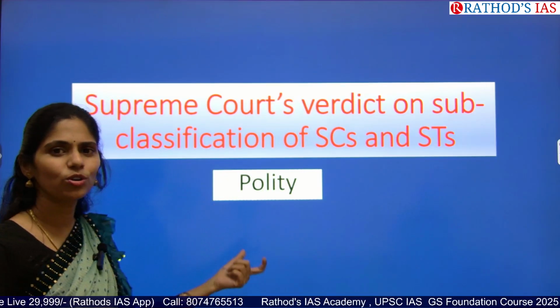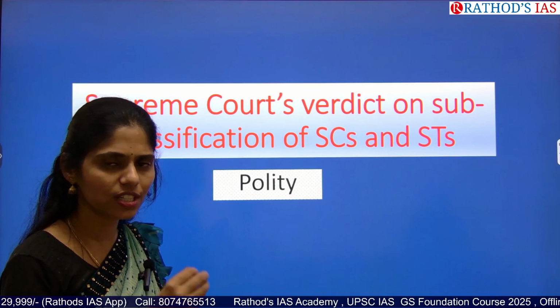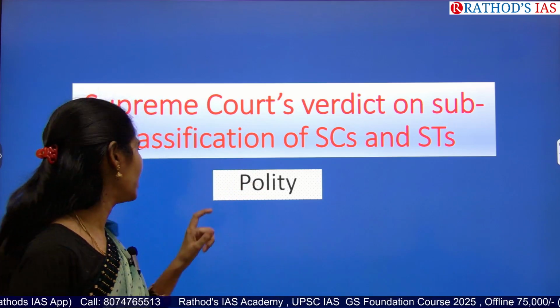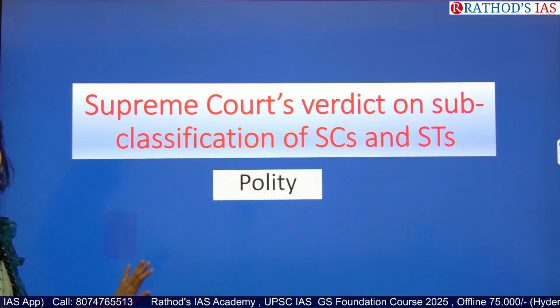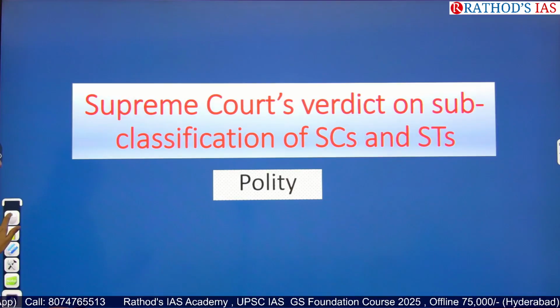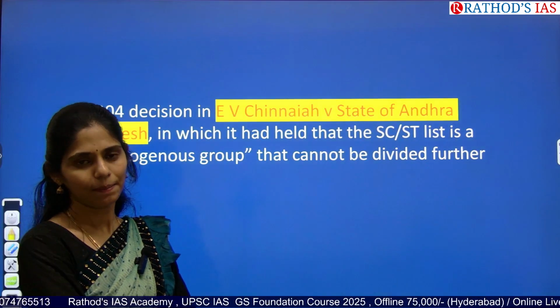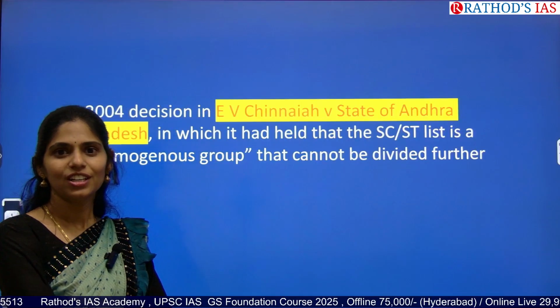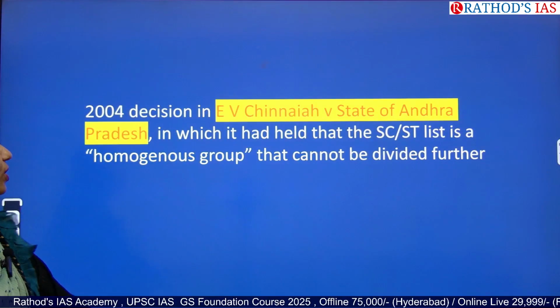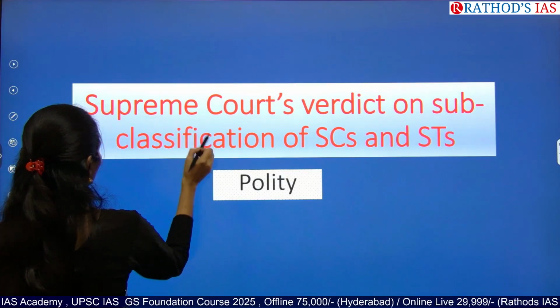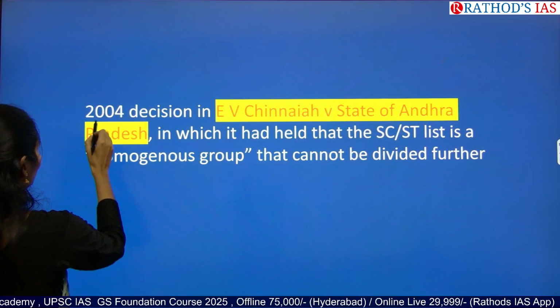What is the Supreme Court judgment and what are the roots of this? When did it start, and what is the series of cases? Whenever I'm talking about cases, you have to remember those case names along with the years. So why is this landmark? Because in 2024, this judgment of the Supreme Court reversed the judgment given in the year 2004.